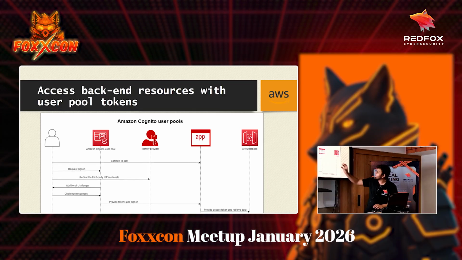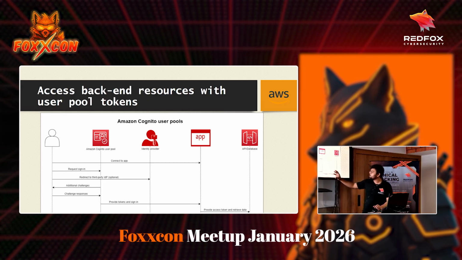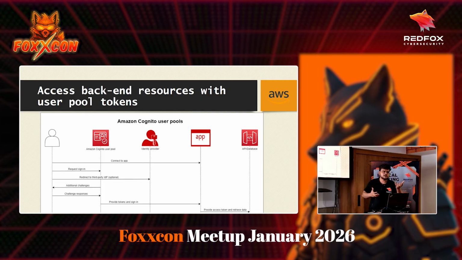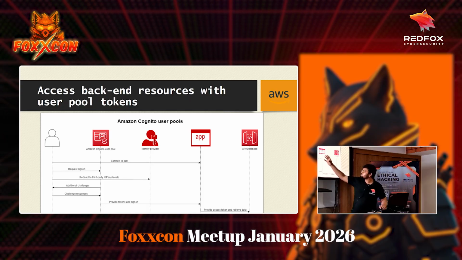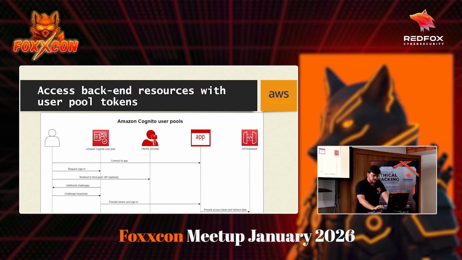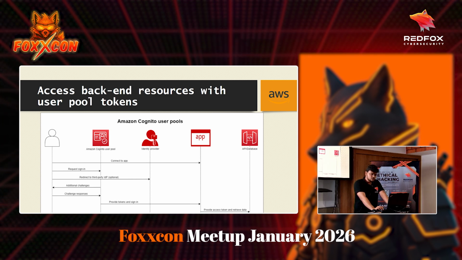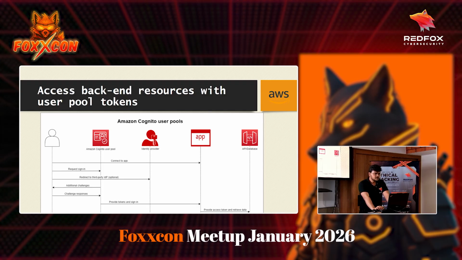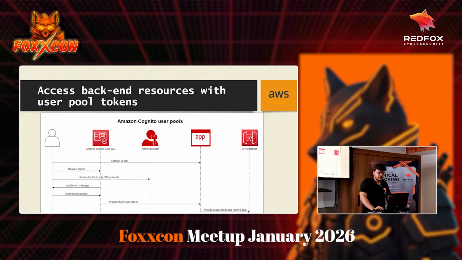And now the application has the user token. So the application can identify a user, and then the application can see what this user can do. It can create its own authorization on top of that particular token, and using the token of the user, the application can fetch the user data or anything related to that particular user. That's what the Cognito user pool is, and how it is used by applications. Any questions on the user pool part? Okay, perfect. I know it's a complex topic, but I'm trying my best here.